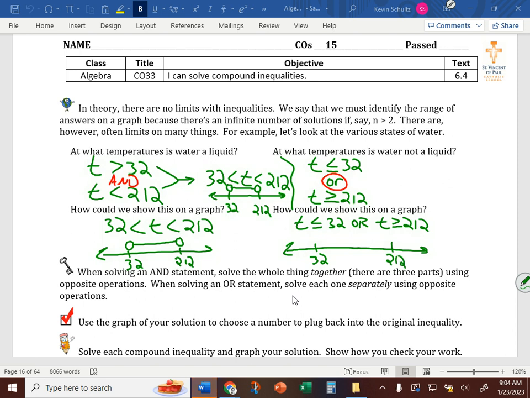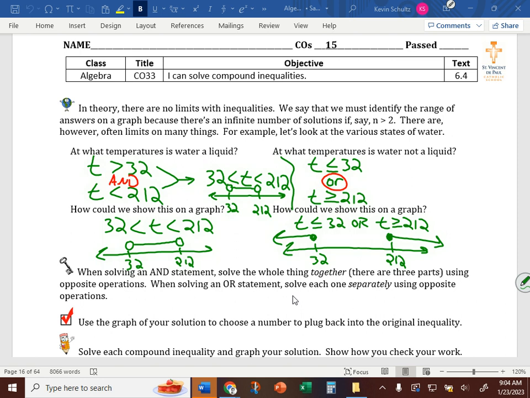What type of circles will be above each of them? Closed. And we're not going to connect them, because if we connected them, that means it's between. In this case, they're going away from each other, outward.